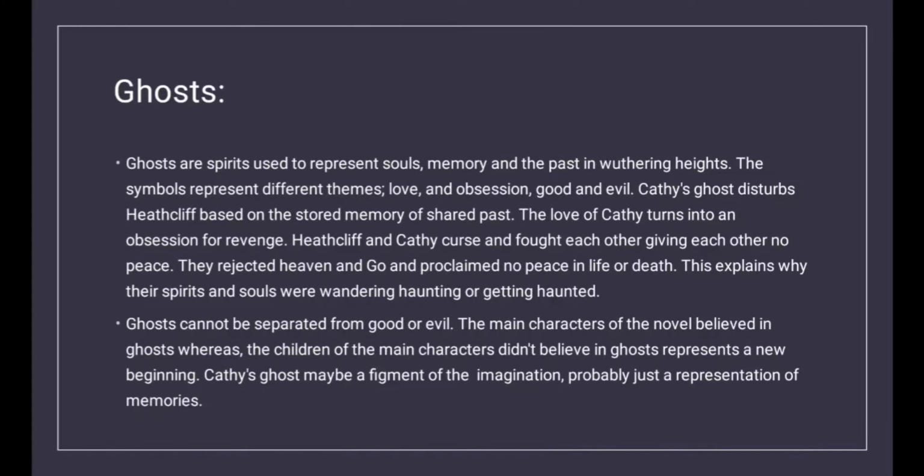Ghosts cannot be separated from good or evil. The main characters of the novel believed in ghosts, whereas the children of the main characters didn't believe in ghosts, which represents a new beginning. Kathy's ghost may be a figment of the imagination, probably just a representation of memories.